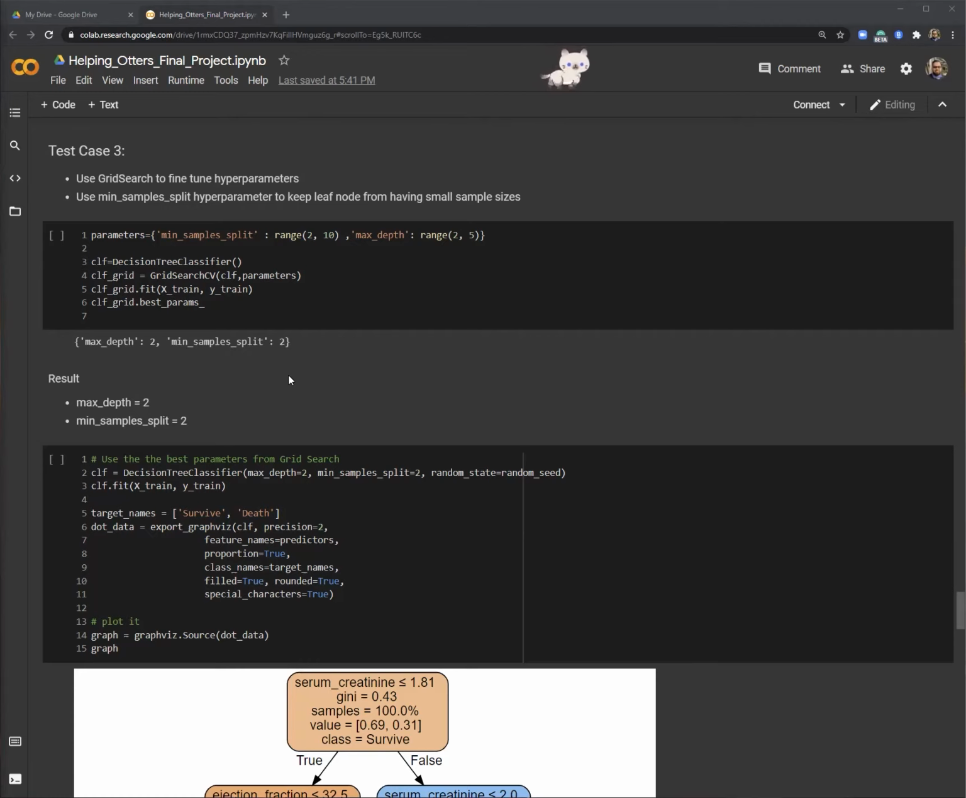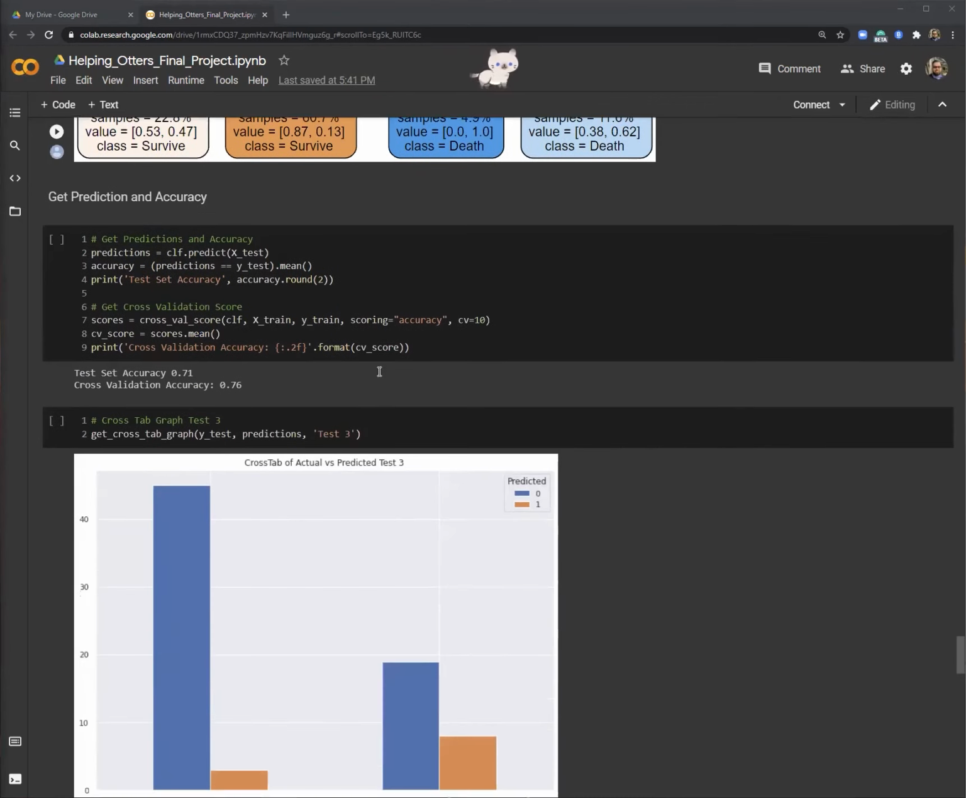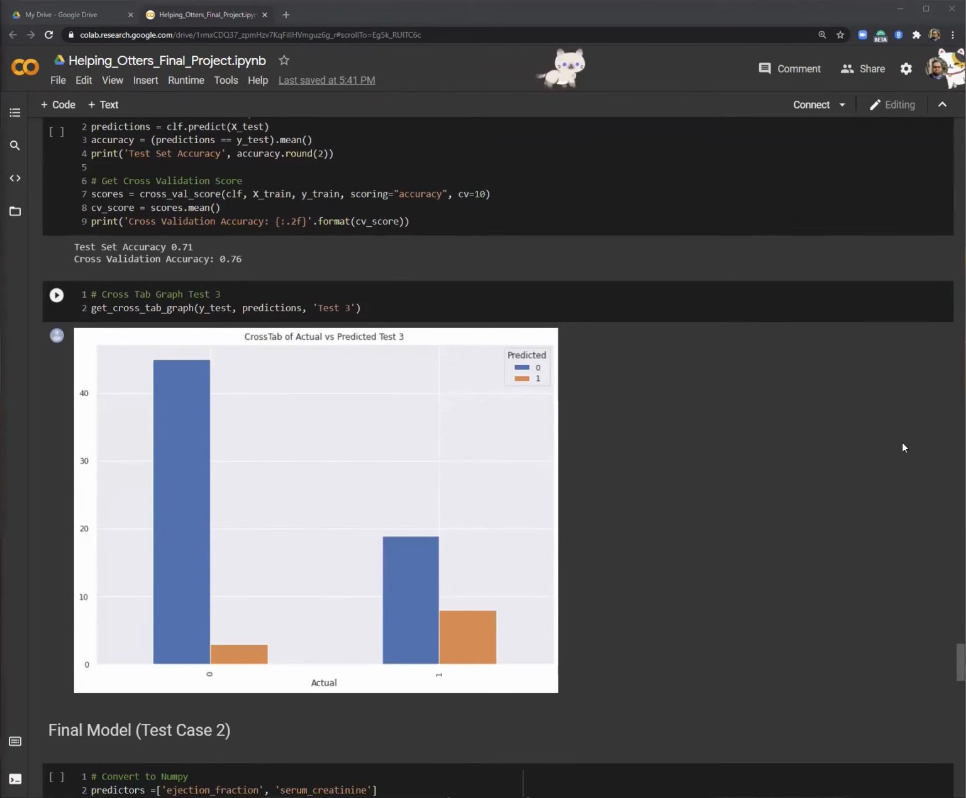On the third test case, once we knew which features to use in our model, we decided to use a grid search in order to fine-tune our hyperparameters. This came back saying that a max depth of 2 and a minimum sample split of 2 were the best hyperparameters. Looking at the crosstab graph, however, it is clear that this model gives a high number of false negatives and is not providing higher accuracy than our previous test model.